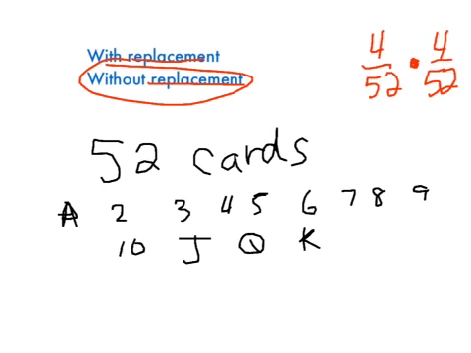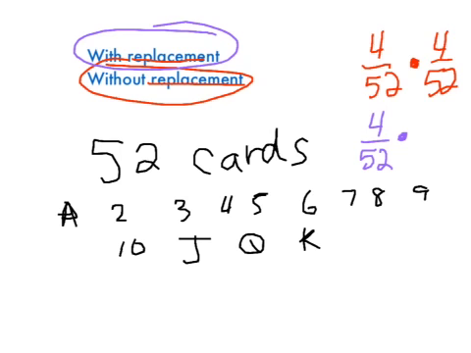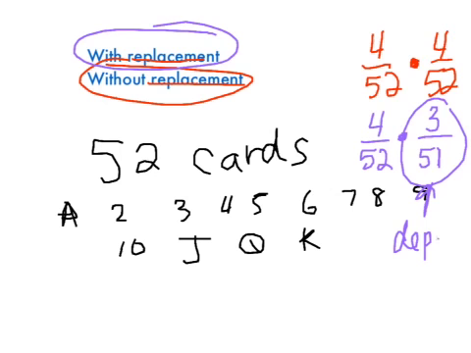However, if there isn't a replacement, if we take that 10 out and keep it out, it's going to be a different probability. This should seem very familiar. We have a 4 out of 52 chance of getting a 10 in the first try. But if we take out that 10 and keep it out, now there's only 3 tens left in the deck, and there's also only 51 cards left in the deck. This must be a dependent probability, because it depends on what you got in the first round, because we're not replacing the cards. And remember, we said this before, we said with replacement was independent.